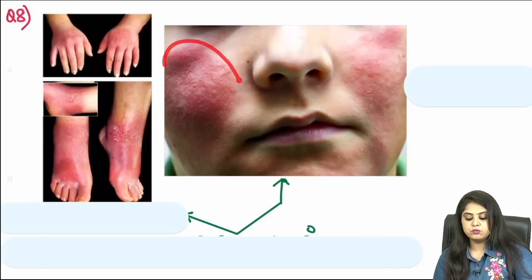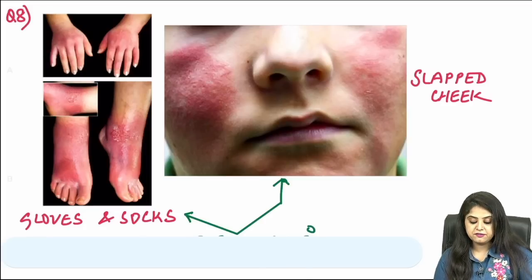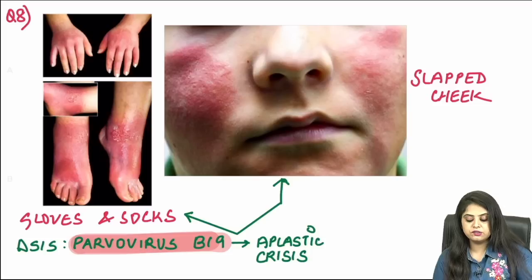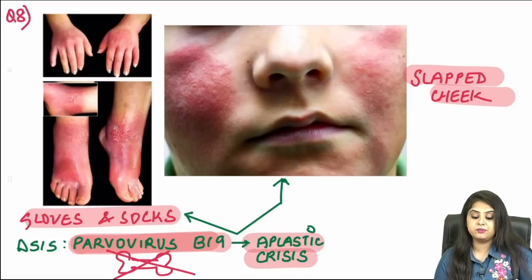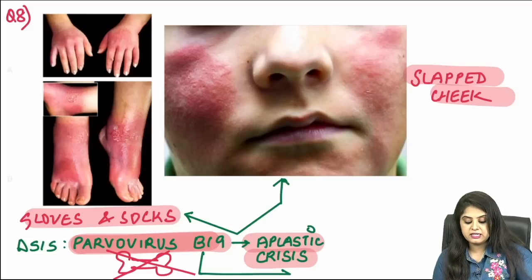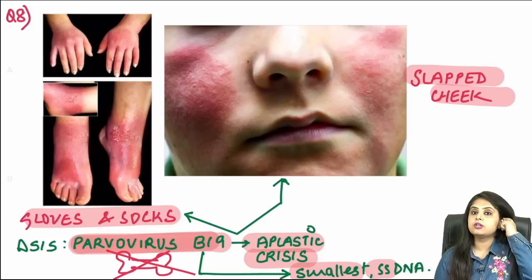As soon as you see a rash which looks as if the child has been slapped, that is known as the famous slapped cheek appearance. Along with that, the same rash is present on the hands and the feet as if the child is wearing gloves and socks syndrome. This is the famous parvovirus B19. So it causes what? Number 1, slapped cheek appearance. Number 2, gloves and socks. But what can it go and cause to the bone marrow? In pathology, if you are asked, it makes the bone marrow shut down. So it causes aplastic crisis in the bone marrow. I hope you've not forgotten, parvovirus B19 is the smallest DNA virus that we have, and it is the only single-stranded DNA virus that you have to know. So smallest and single-stranded, another 2 important PYQs.